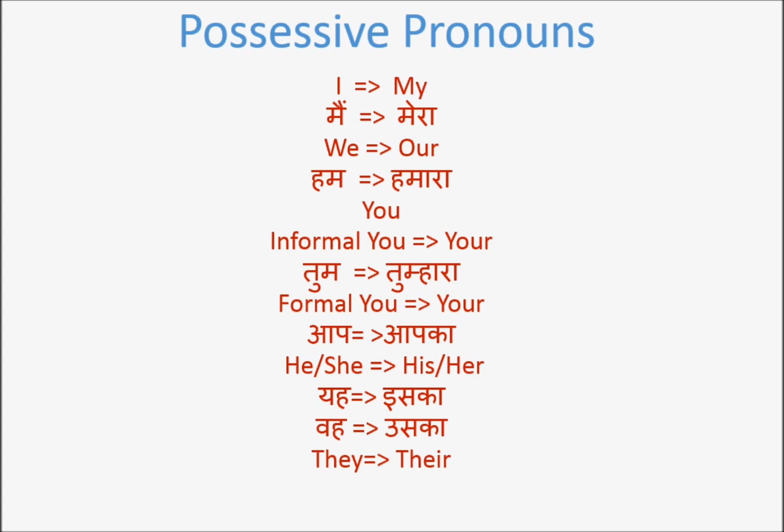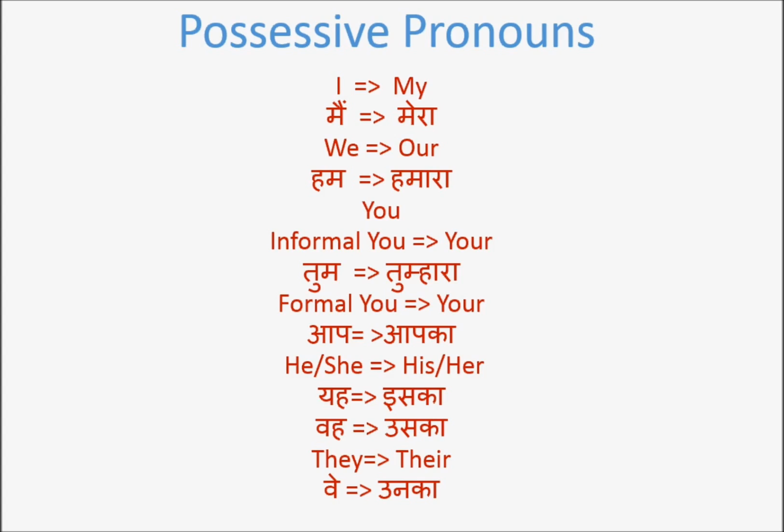For pronoun they, the possessive pronoun takes the shape there. Now what is they in Hindi? Ve. Then the possessive pronoun becomes Unka or Unki.